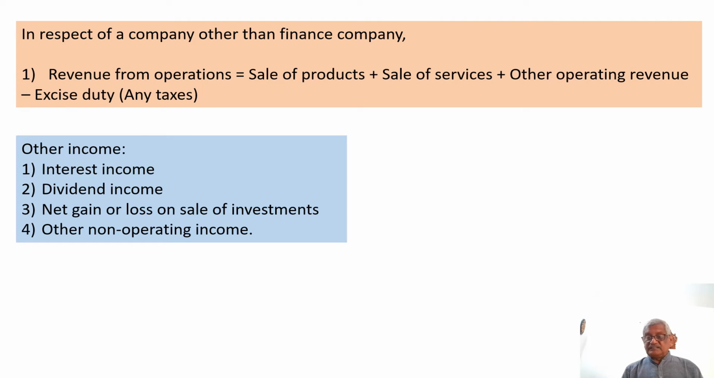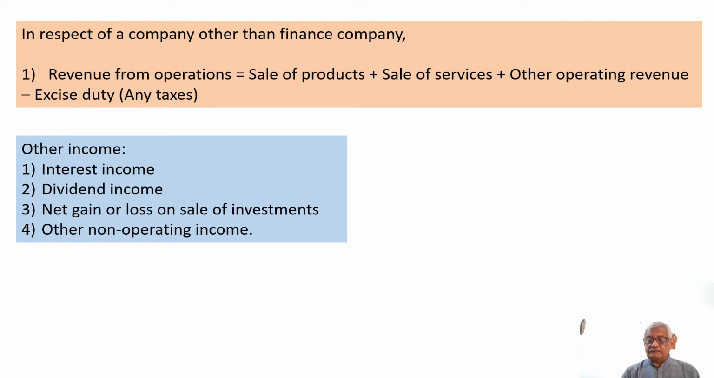Income from sale of services is applicable only in cases where the main activity of the unit is providing service. And then other operating revenue. Other operating revenue means any income which is related to the main activity. For example, a company which is set up for producing sugar, a sugar mill.